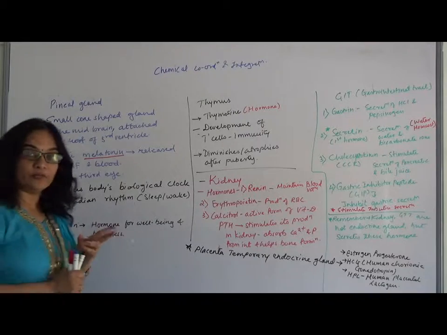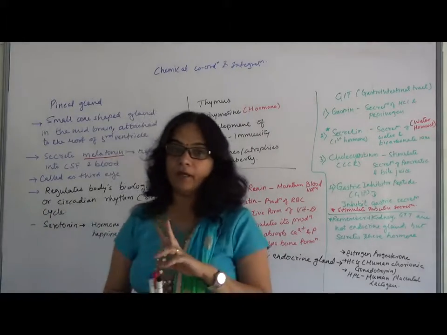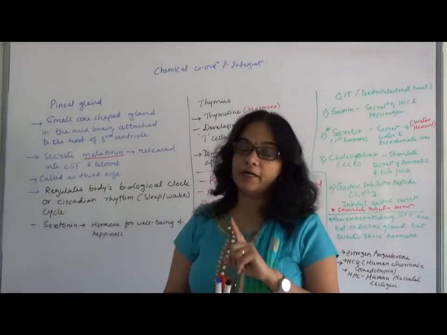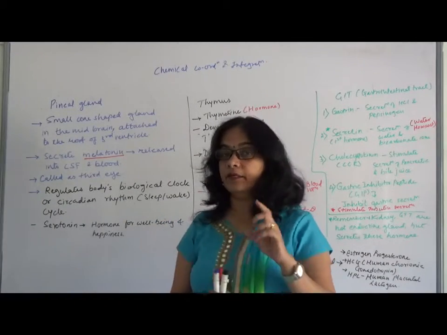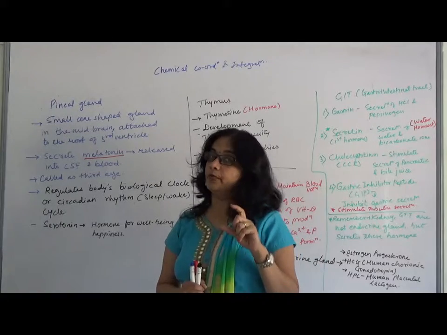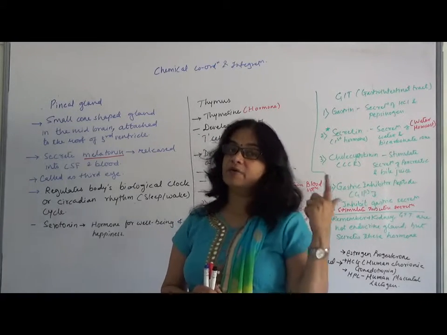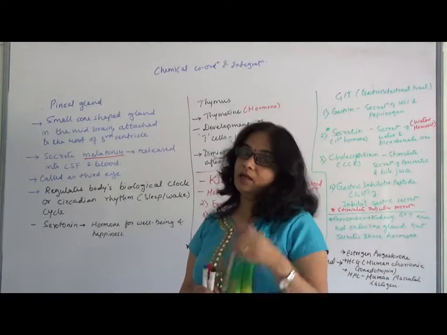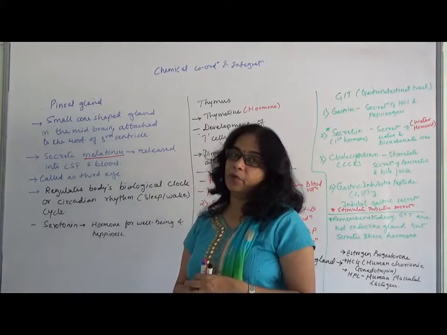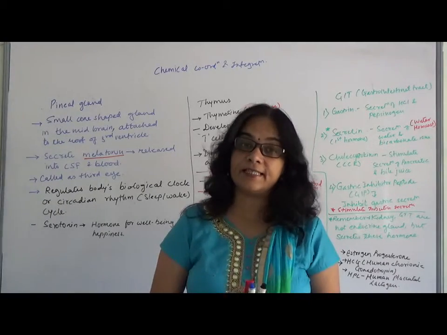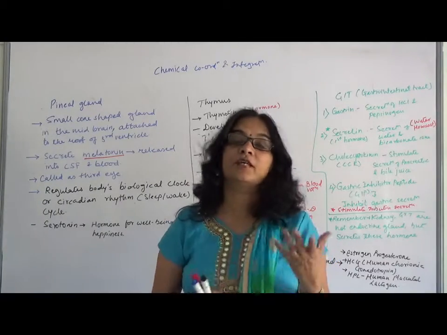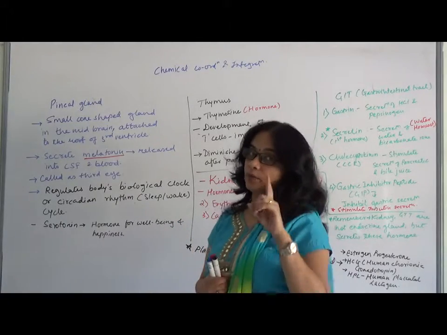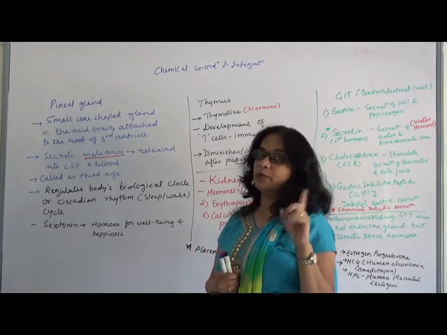Now you should not get confused between melatonin and melanocyte stimulating hormone. Melanocyte stimulating hormone is produced by the intermediate or middle lobe of the pituitary gland, and it has a major role in fishes and amphibians. It is believed to be important in the development of melanocyte cells, which give color to the pigment in human beings, but as such it is insignificant in human beings. What? Intermediate lobe of pituitary gland.